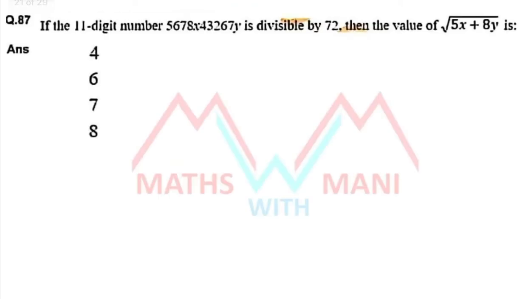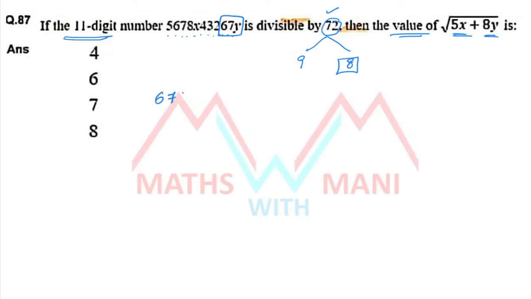Next, 87. If the 11 digit number 5678x432267y is divisible by 72, then the value of 5x plus 8y is equal to how much? When a number is divisible by 72, definitely it has to be divisible by 9 and also divisible by 8, because the factors of 72, 9 and 8 are there. So when is a number divisible by 8? If the last three digits are divisible by 8, then definitely the total number is divisible by 8.